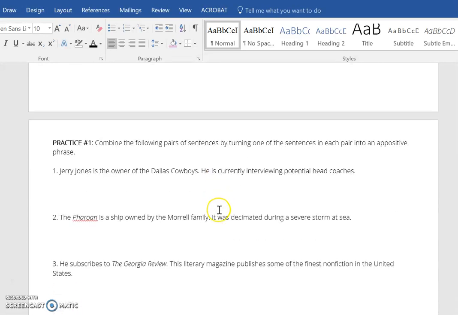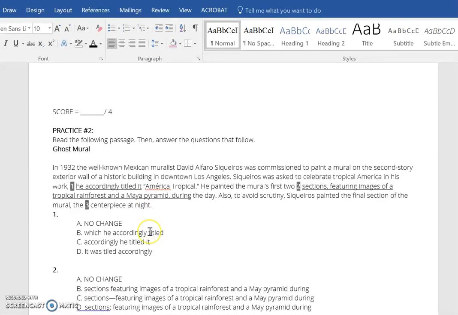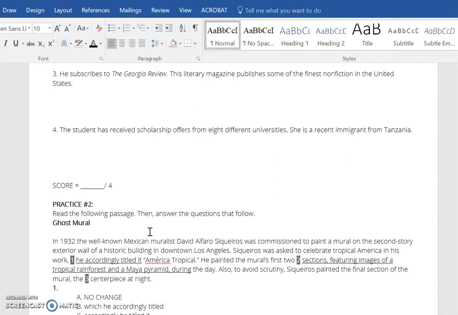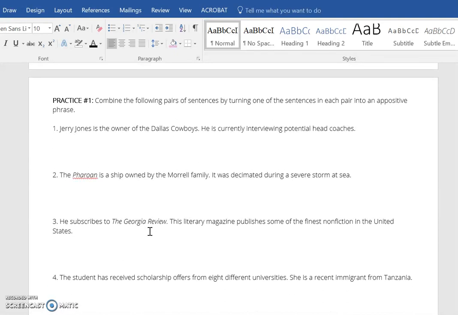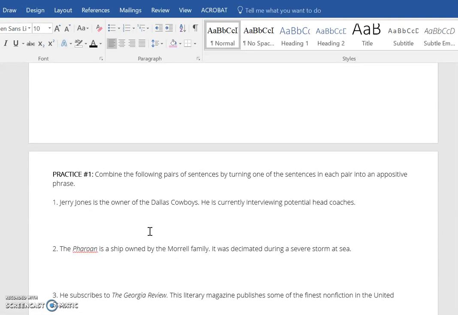You're going to do the practice now. Go through practice number 1, go through practice number 2. I'll give you the answers tomorrow in class when I check your homework. We'll do do first. We'll have an exit ticket.